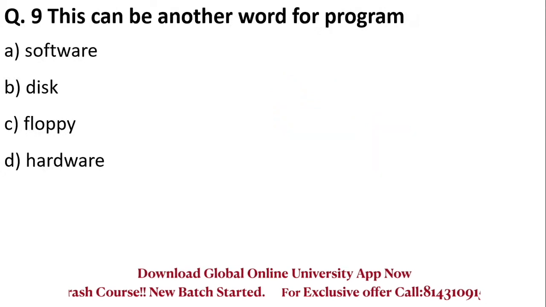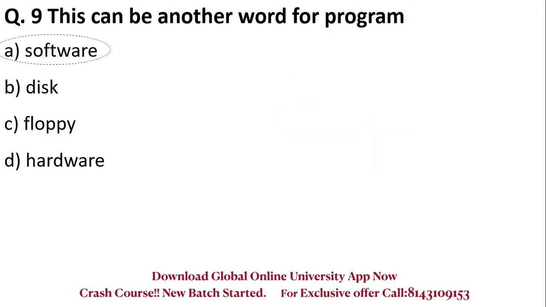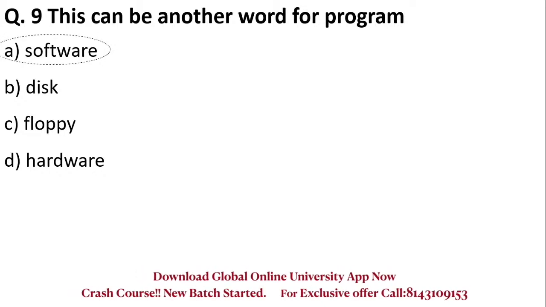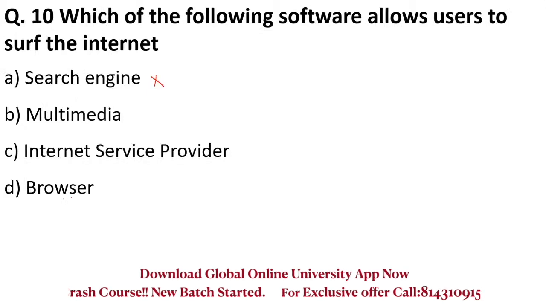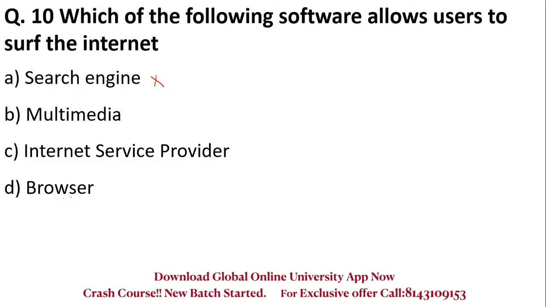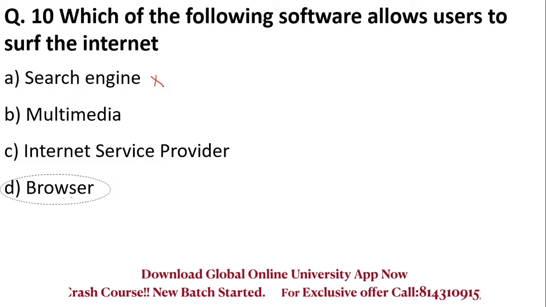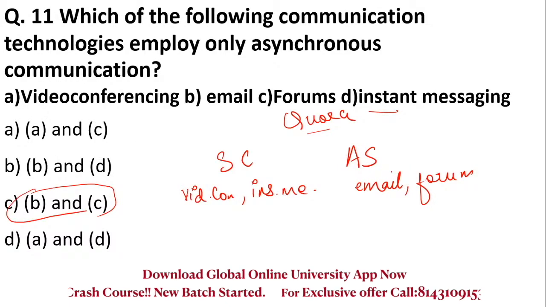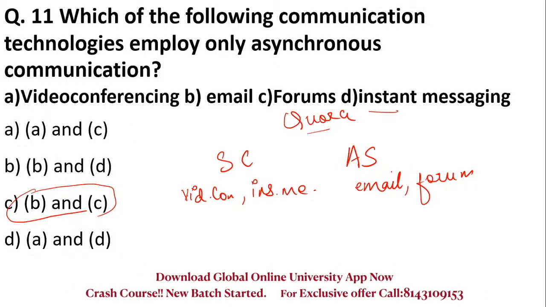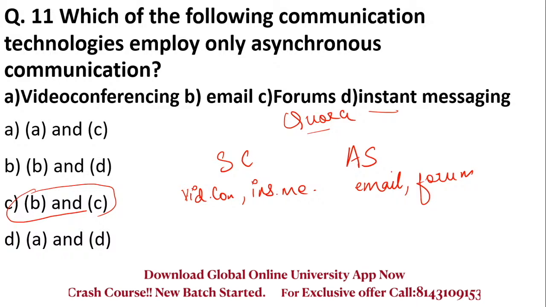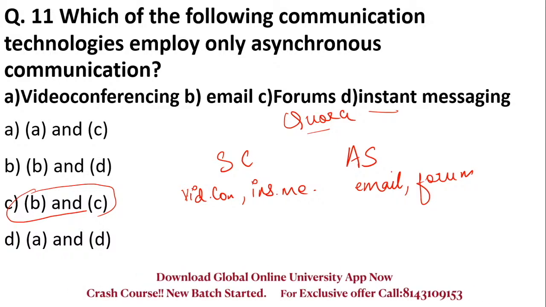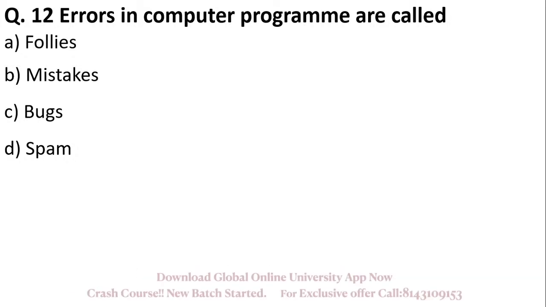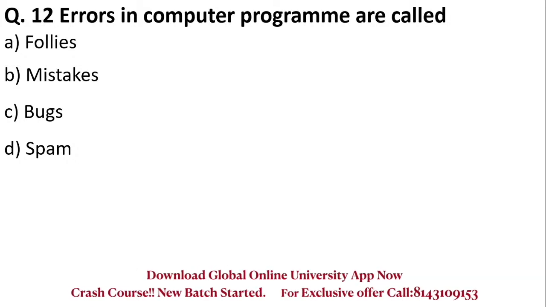Another word for program is software. Software is a program which performs a set of instructions and gives you your result. Which of the following software allows users to surf the internet? Very simple. It is a browser. Browser helps us to surf the internet. Which of the following communication technologies employ only asynchronous communication? So it is emails and forums. C is your right answer. Errors in computer programs are called bugs.